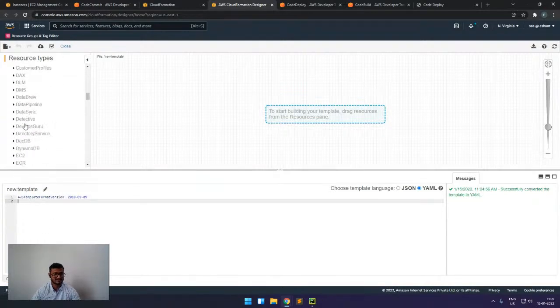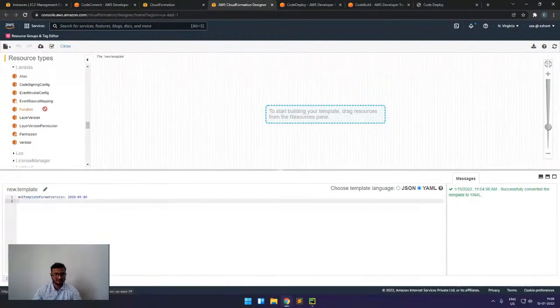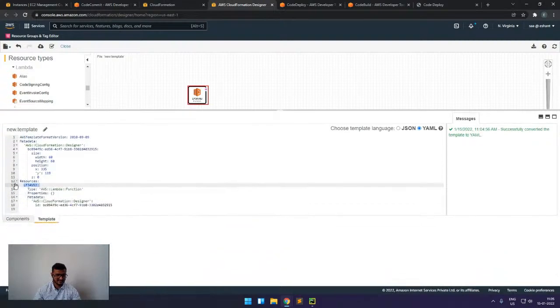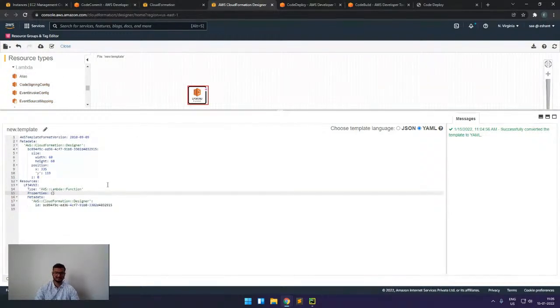So now consider I have to deploy a lambda function. Okay, so I will come here, and I don't know how to write the code for it. Then I will simply do a drag and drop here, and we will see the starter code, a boilerplate code for the lambda function, and we can start configuring the lambda function properties. So like that, if I have to create some other resources, we can start from a drag and drop, and we can start writing here only. So this is also a very good feature of CloudFormation.